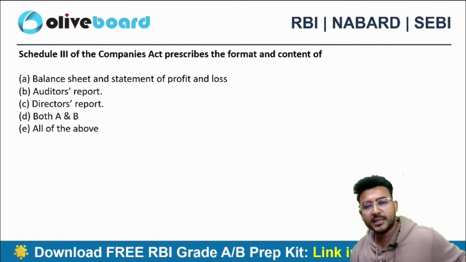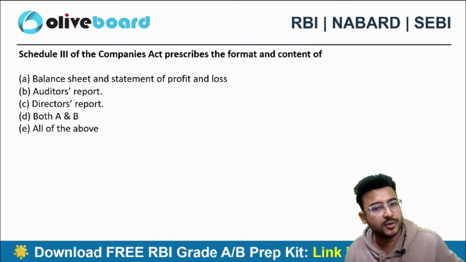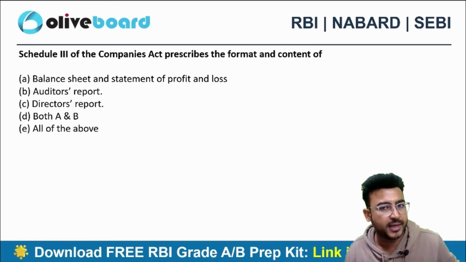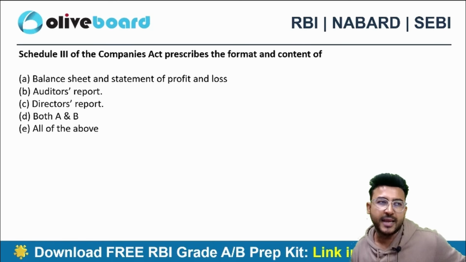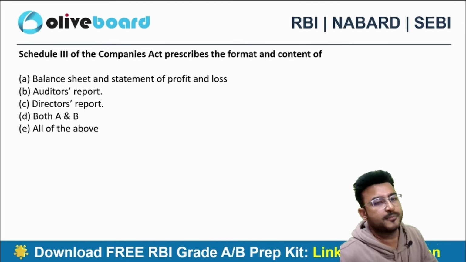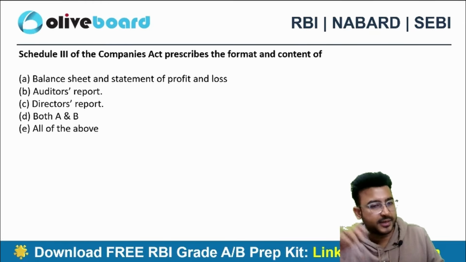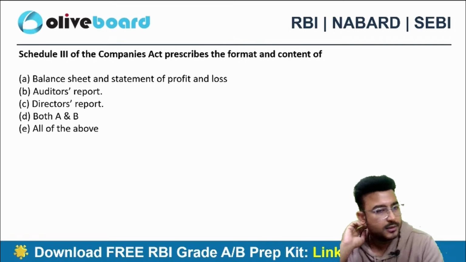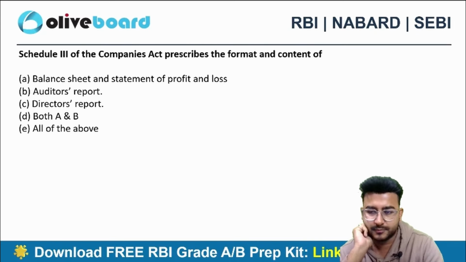Next one. Schedule 3 of the Companies Act 2013 prescribes the format and content of balance sheet, statement of P&L, auditor's report, director's report, both A and B, or all of the above. What do you think?